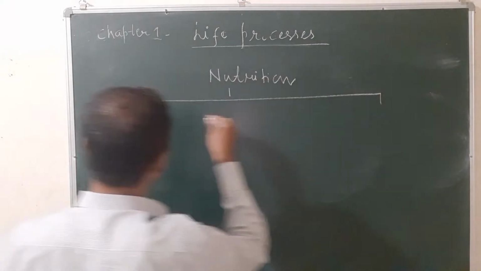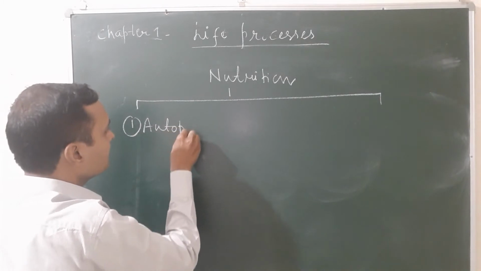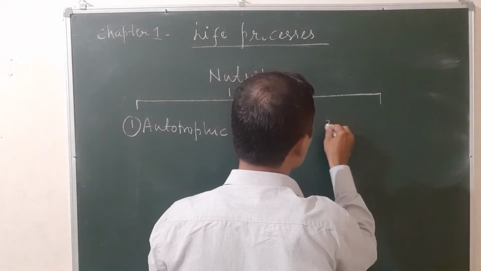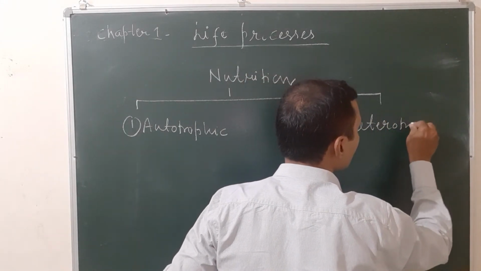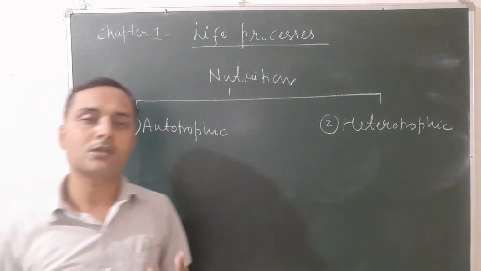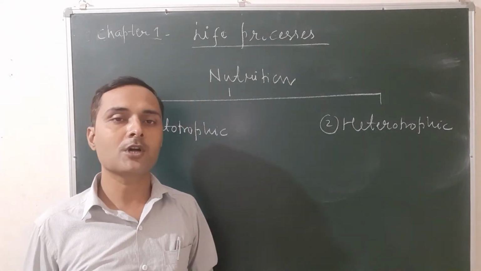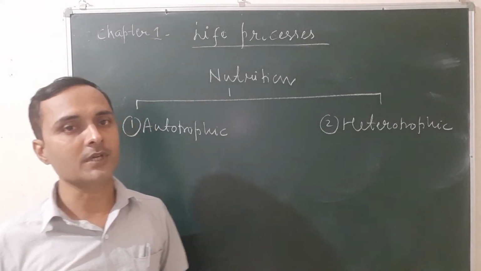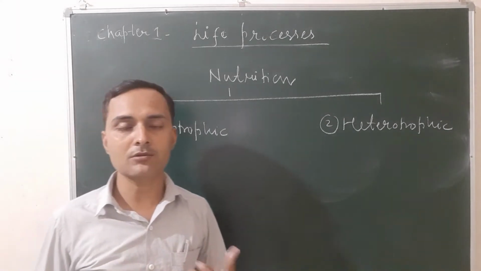The first one is known as autotrophic nutrition, and the second one is known as heterotrophic nutrition. What is autotrophic nutrition? The mode of nutrition in which the living organisms prepare their own food from atmospheric carbon dioxide and water in presence of sunlight and chlorophyll is called autotrophic nutrition.